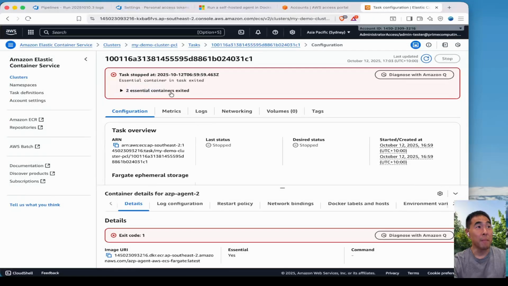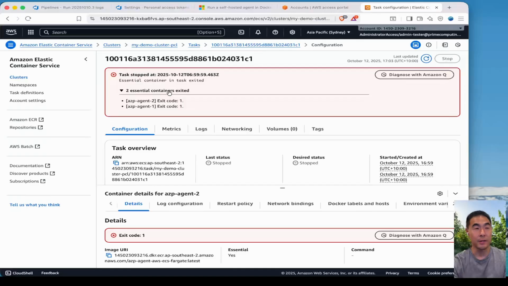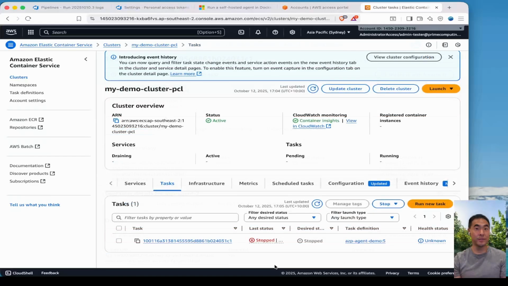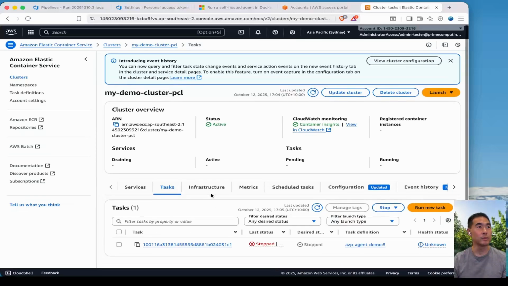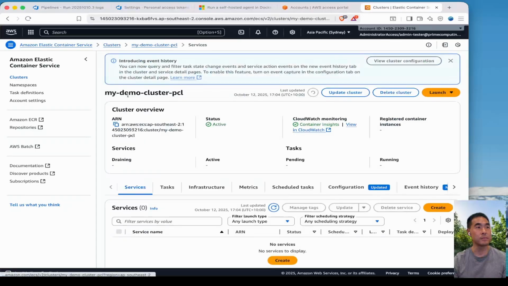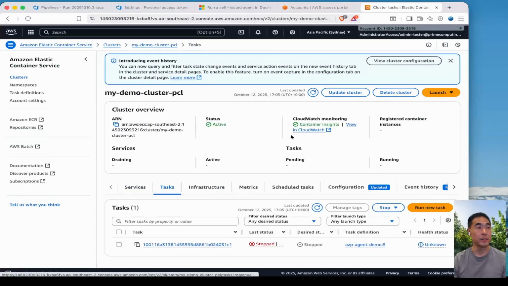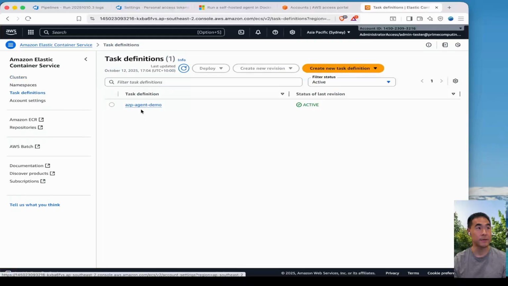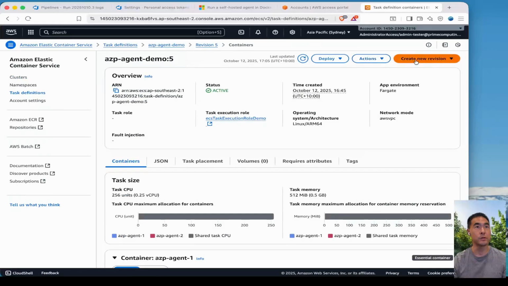So here it looks like my containers failed to start. And after checking my PAT, it looks like the PAT I was using was expired, which I've now revoked and regenerated. So this is a good coincidence because I can show you the other way of starting a task, which is through the console. So to start the task, you just go to the cluster, go to the task tab, and run a new task. Another way is through the task definition. Go to the task definition, and I just click on deploy.